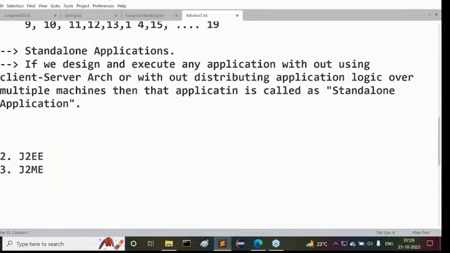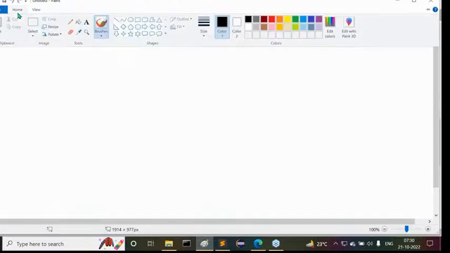Next point. Standalone applications: if we design and execute any application without using client server architecture, or without distributing application logic over multiple machines, then that application is called a standalone application. I think some of you are already aware of these diagrams, but if you want to move on to advanced Java, we need to have basic awareness of these points. That's why I'm discussing all these points here. Now try to understand it.